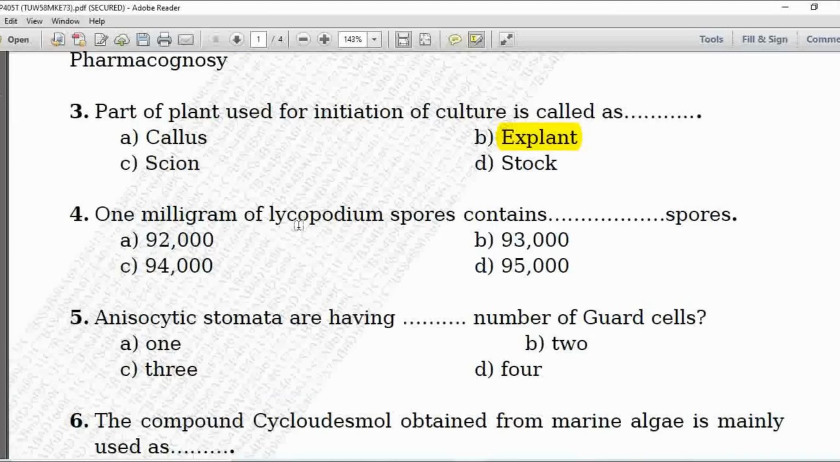Next MCQ, 1 milligram of Lycopodium spores contains dash dash spores. Option A is 92,000, B is 93,000, option C is 94,000 and D is 95,000.